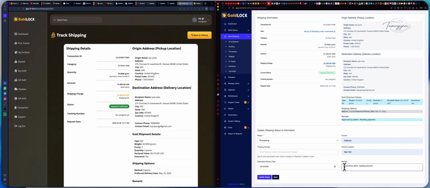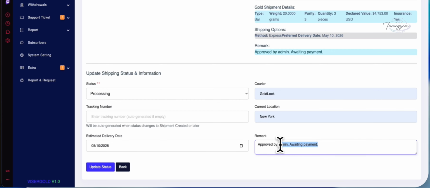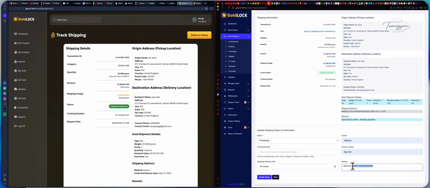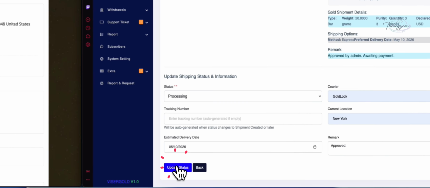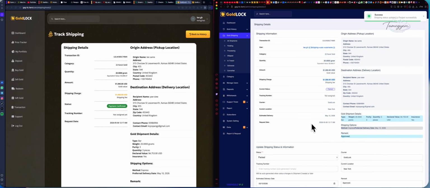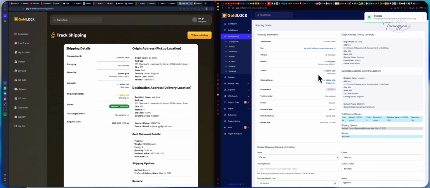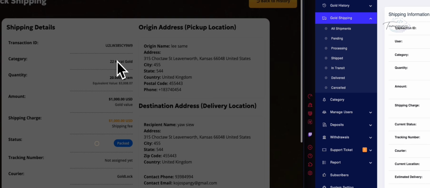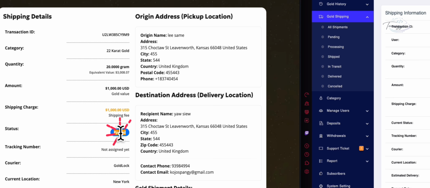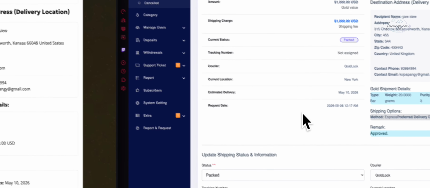Remark, no. Let's see updates. Let's update the shipment. Still no tracking number, because the goods are not shipped yet and the shipping is being created. It is in packing, packing goods, all right.